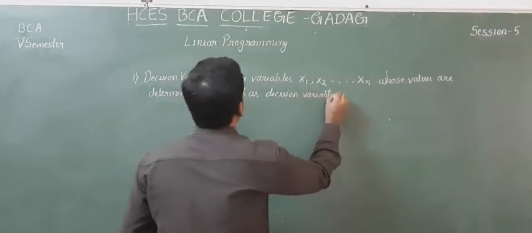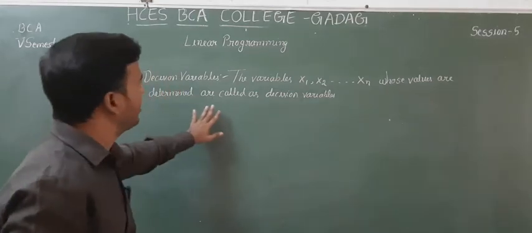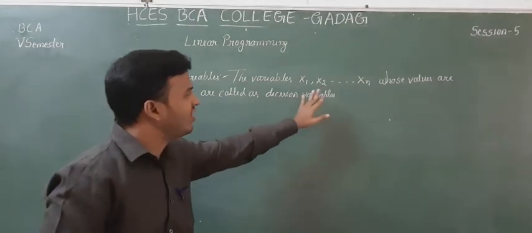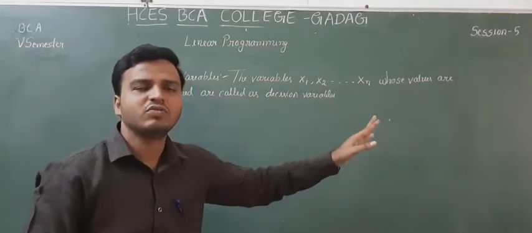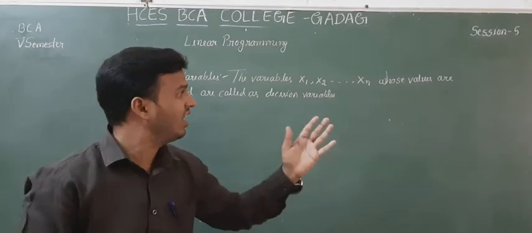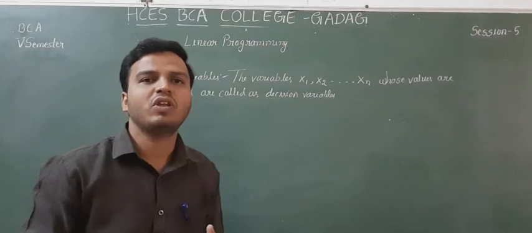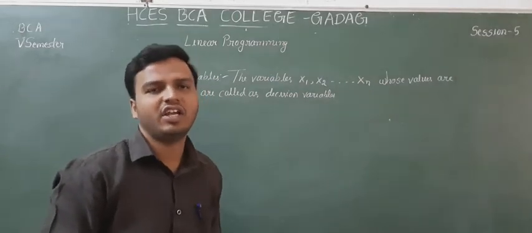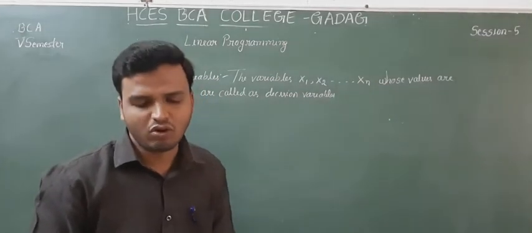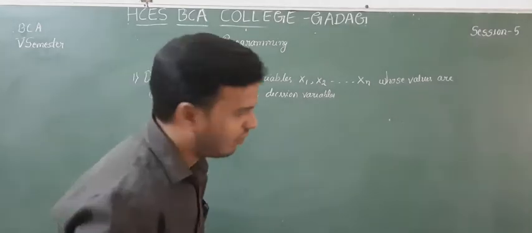Decision variables are nothing but x1, x2, up to xn, whose values can be determined in that LPP problem.